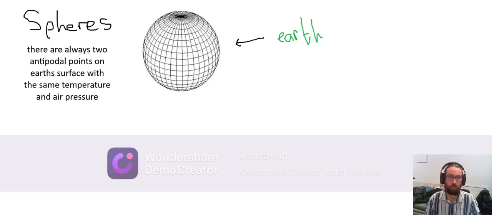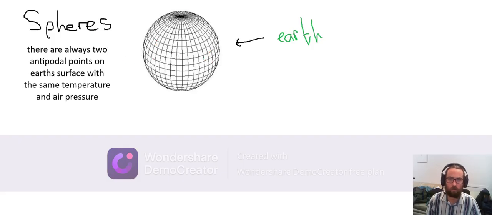Antipodal points just refers to two points that are completely opposite on the sphere or on the Earth. So for example, the North Pole and the South Pole are antipodal points. Or this point here and whatever's behind the Earth, like in here region, I guess. They're going to be antipodal as well.